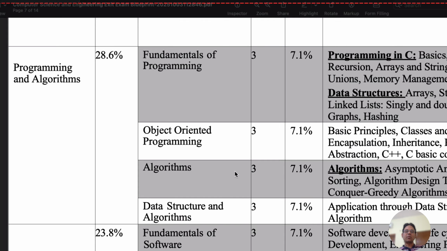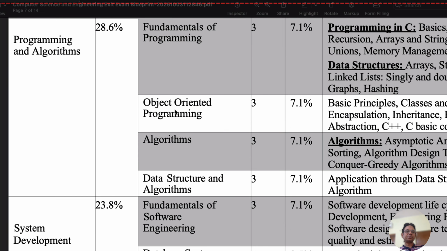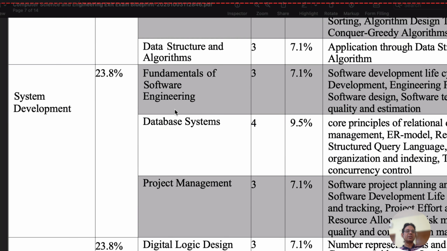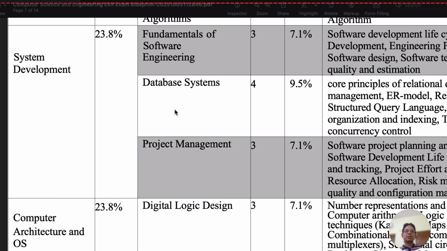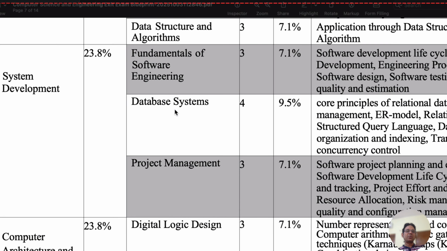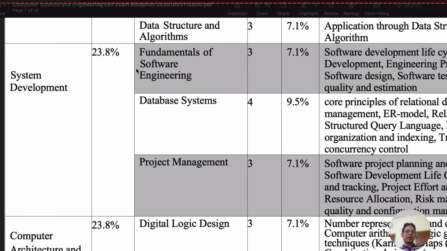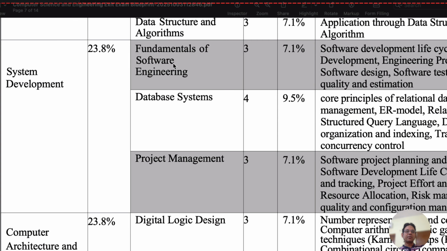So according to the four courses, you have to prepare different course content, and then you can attempt the 28 or 27 questions easily. Next theme is system development. System development has a ratio of 23, again, and it will cover three courses.